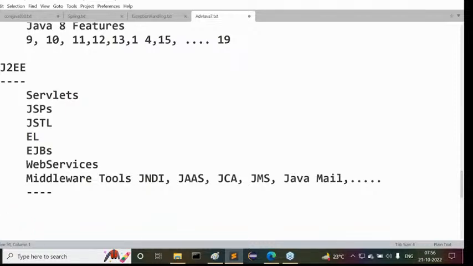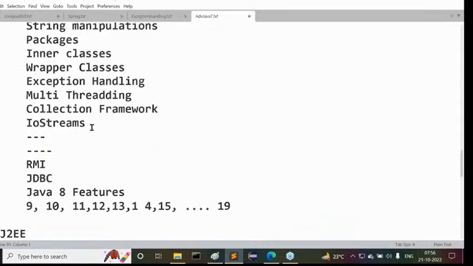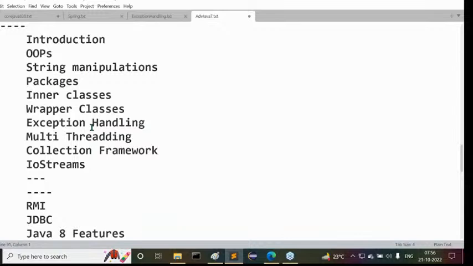Guys, you have seen J2SE and J2EE. J2ME is not required. It's a totally different area. It is not required here. If you observe this J2SE and J2EE, we have a set of concepts clearly.